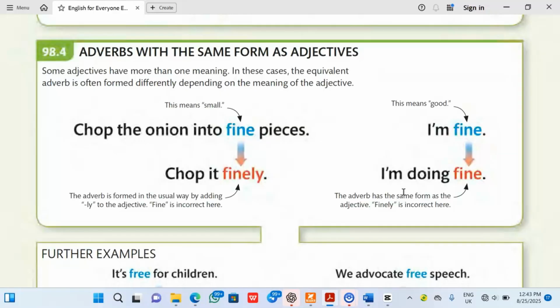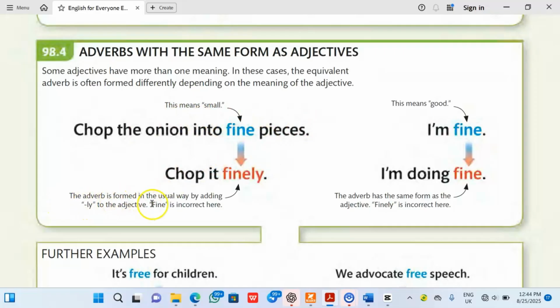The topic we are going to be talking about under adverbs of manner is adverbs with the same form as the adjectives. Some adjectives have more than one meaning. In these cases, the equivalent adverb is often formed differently depending on the meaning of the adjective. For example, chop the onion into fine pieces. So fine here means small.